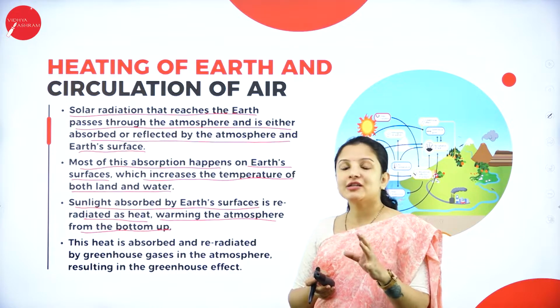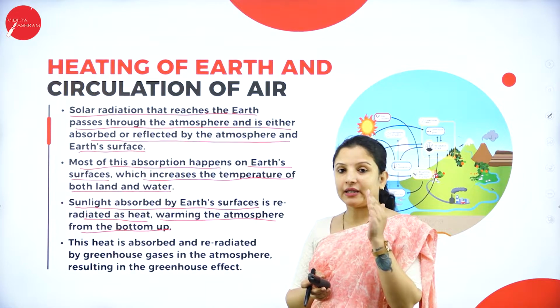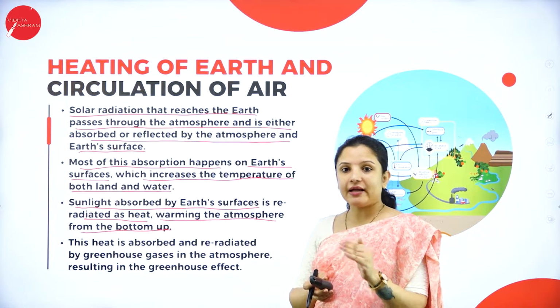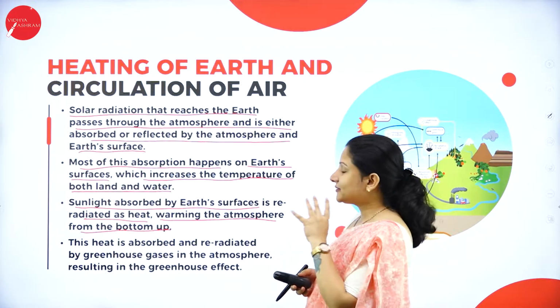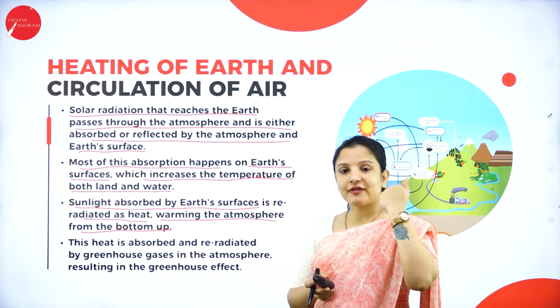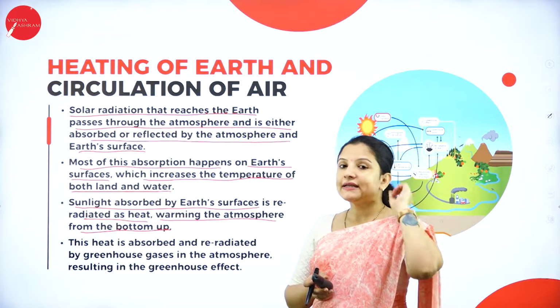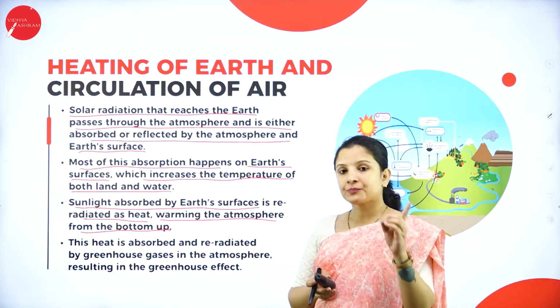A part of the heat will be absorbed by the land, that is the earth's surface, the water and the land, right? And some amount of heat, I told you, is reflected back. This heat reflected back to the atmosphere increases the temperature of the atmosphere.